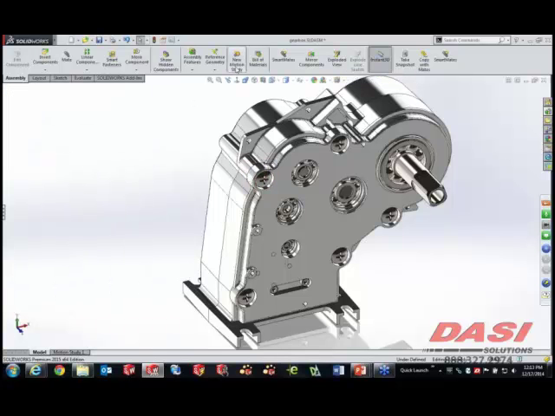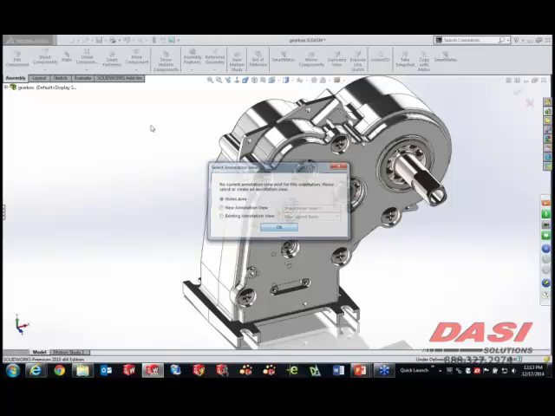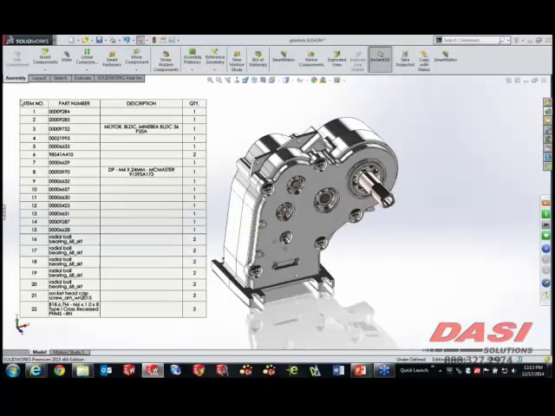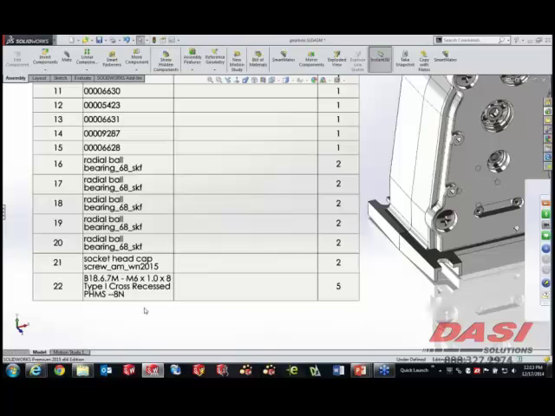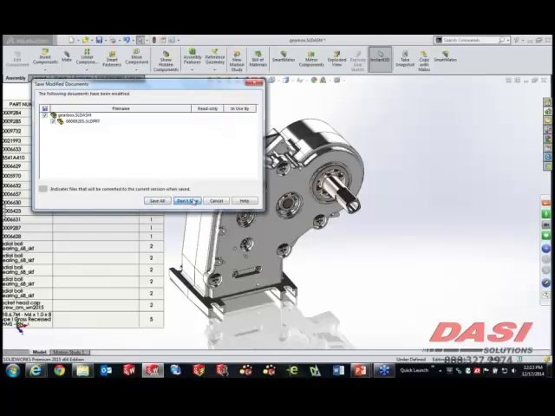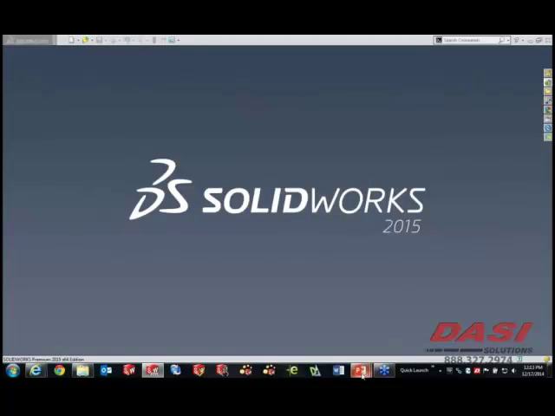Now if I go ahead and add a bill of materials to this, and yes, I'm adding a bill of materials to the assembly file, which is not new functionality. It was actually about a SolidWorks 2007 function. If we go ahead and drop that bill of materials in, what you'll see down here is a quantity of 5, but it's showing those M6 fasteners as their configuration name, so that specific granular piece of data. So that is the first portion of what I wanted to show in this part of our What's New presentation.